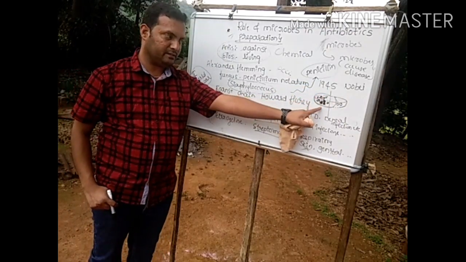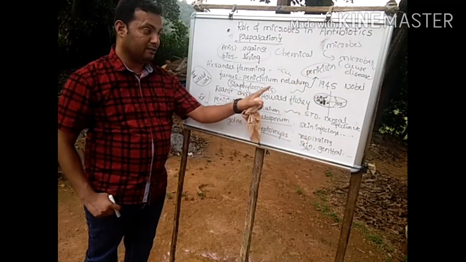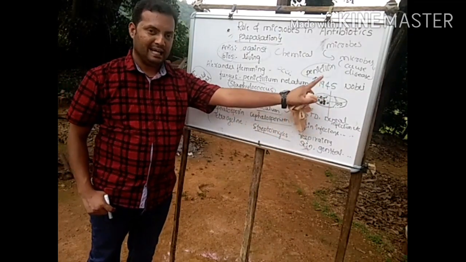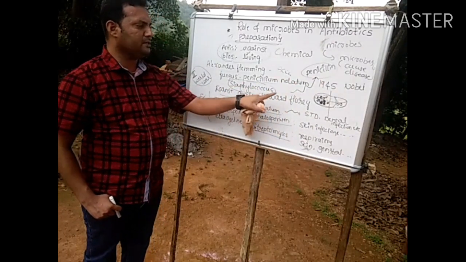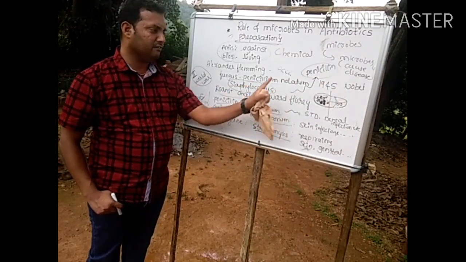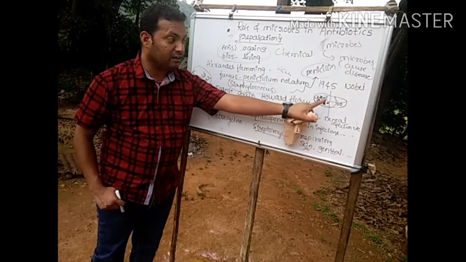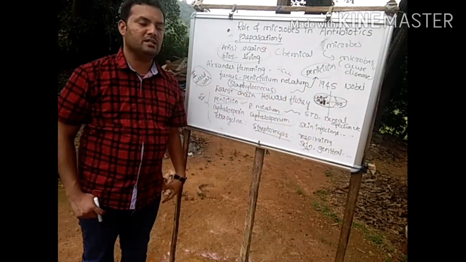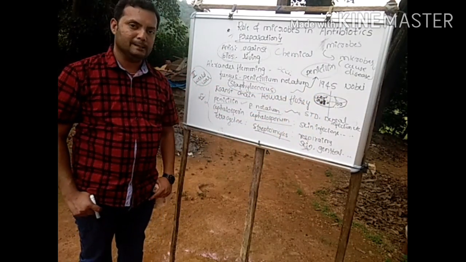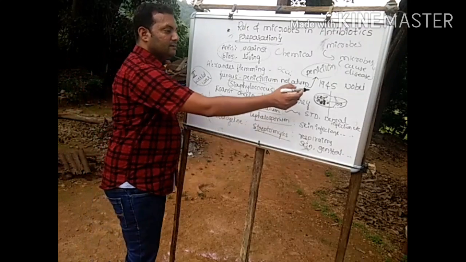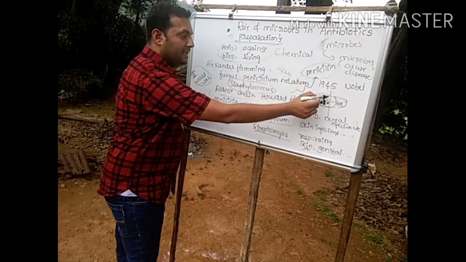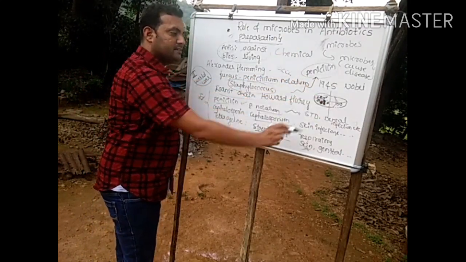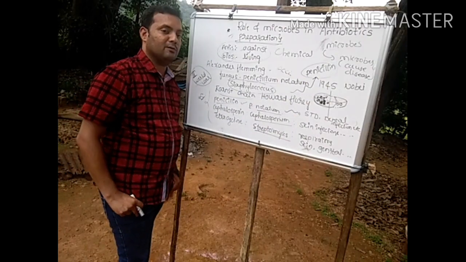He was growing Staphylococcus within the culture vessels. In the same vessel, there was growth of some kind of fungus. That fungal growth was inhibiting the growth of bacteria. Wherever the fungus was present, in its vicinity there was no growth of Staphylococcus.